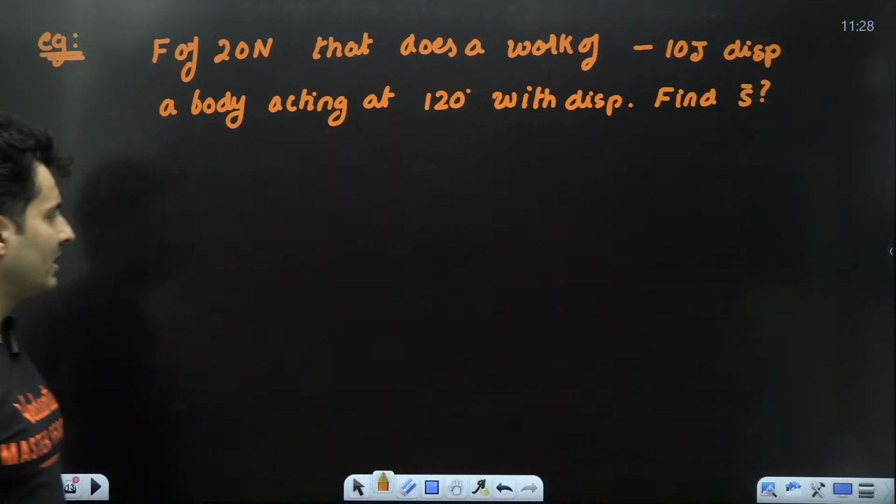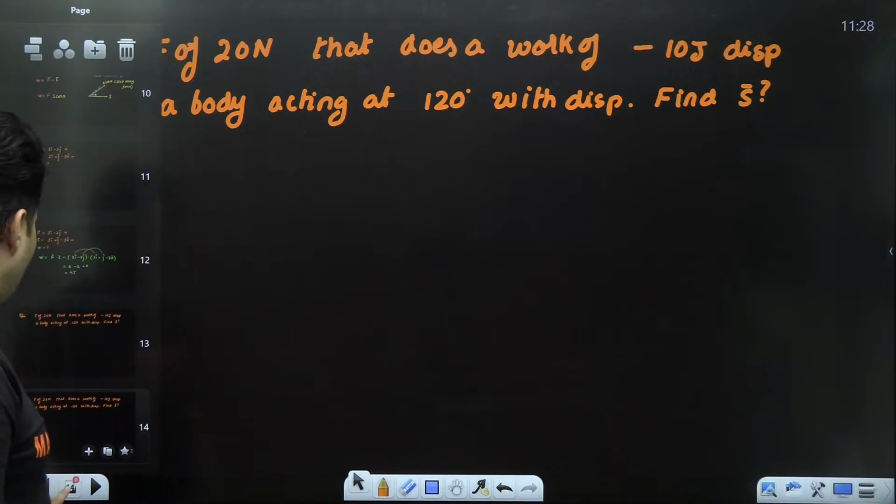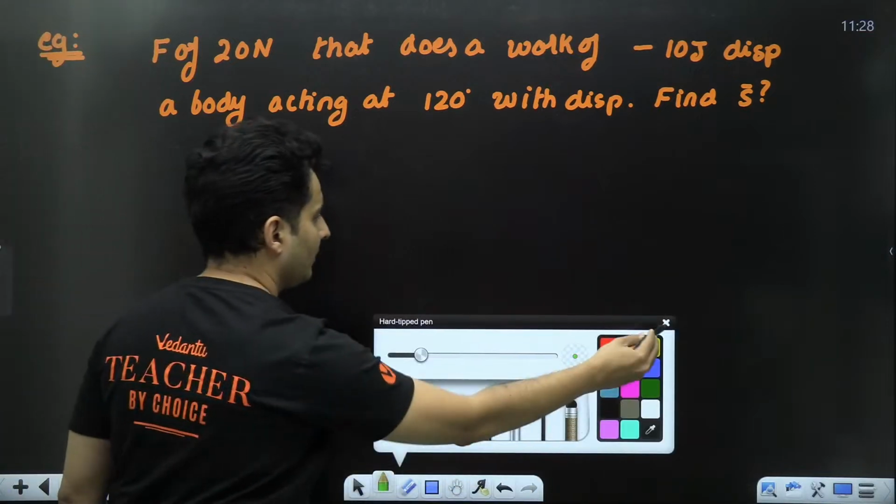Find the displacement. That is the question. Okay, let's see how we do this question.